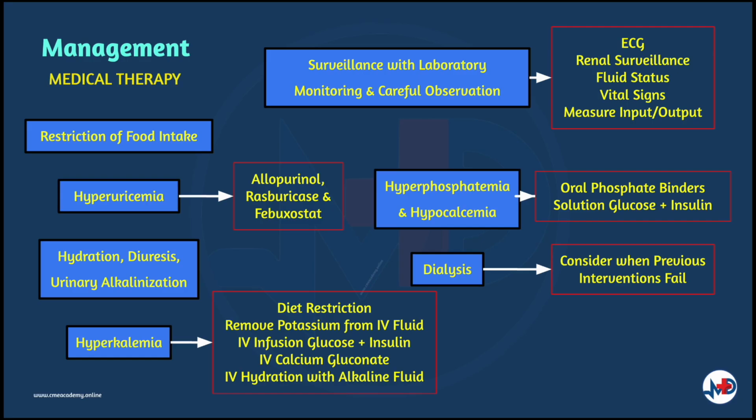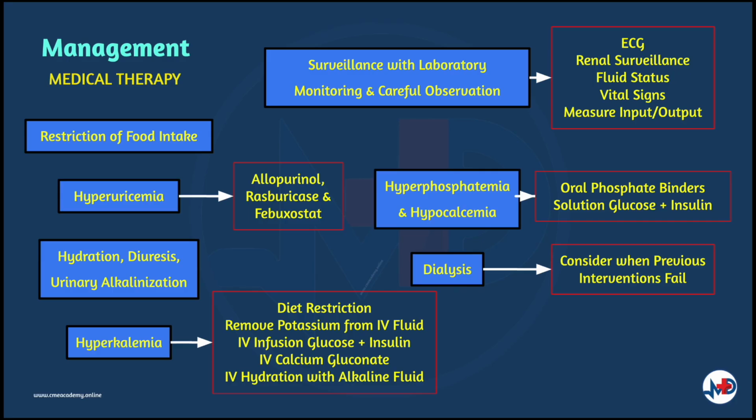Hyperuricemia can be controlled with allopurinol, rasburicase, and febuxostat. Hydration, diuresis, and urine alkalinization are essential. For hyperkalemia, the management is to restrict dietary potassium, remove potassium from intravenous fluids, give an IV infusion of glucose plus insulin, IV calcium gluconate, and IV hydration with alkaline fluid.